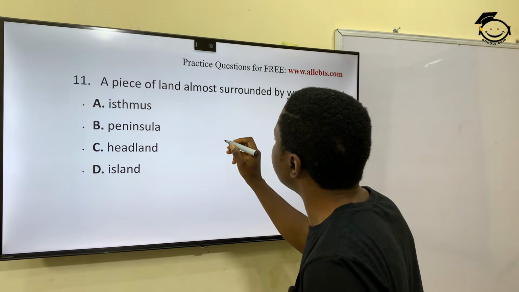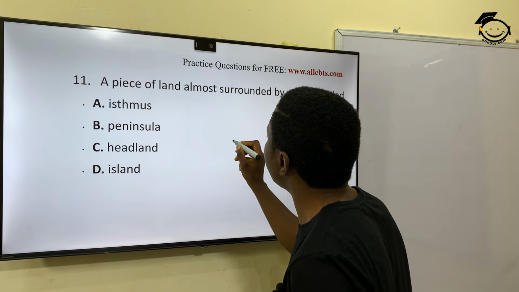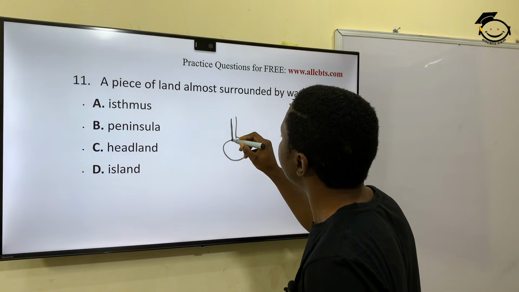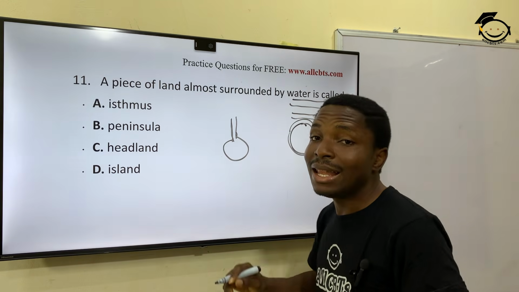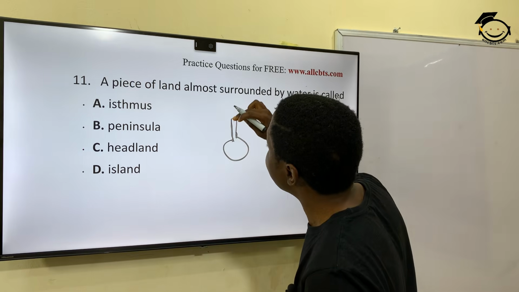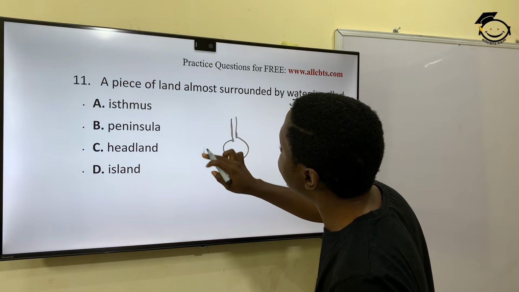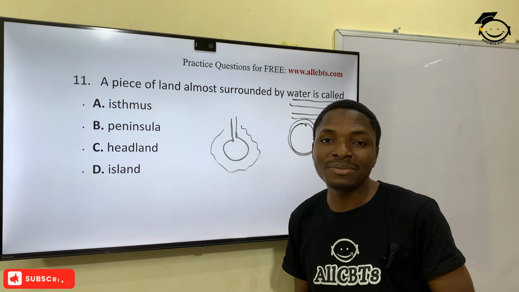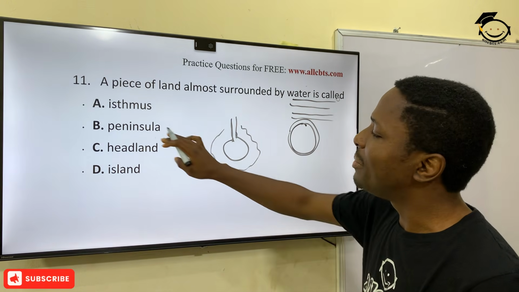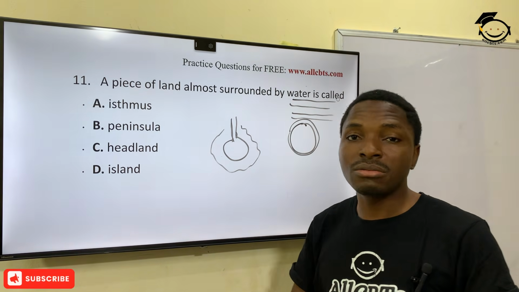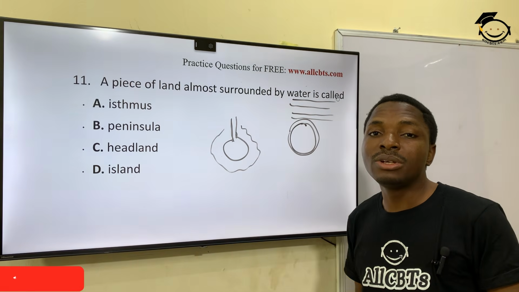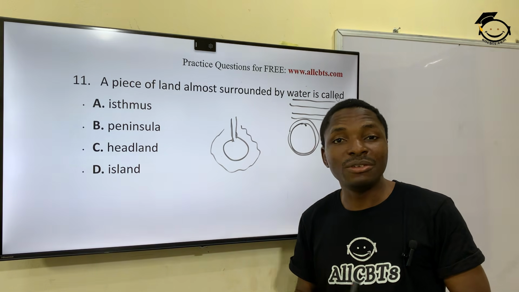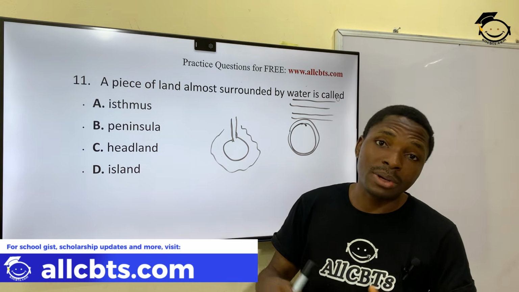So let's say this is the land, and then there's like a pathway, but there is a road to it. It's like an island, right? But this place now is land, and this is land, and every other thing around here is water. So what's this kind of a land called? Right? This land is called peninsula. We have such beautiful lands or areas in Nigeria. You know of one, even if you've not seen it before. You've heard of Lekki Peninsula.